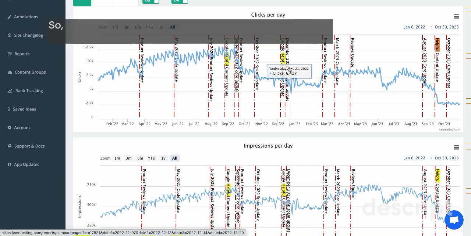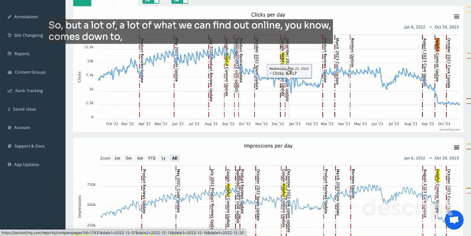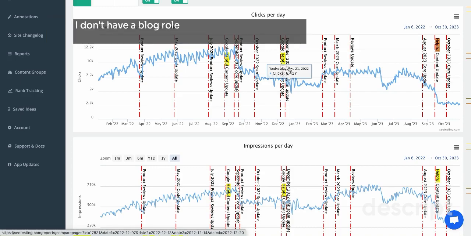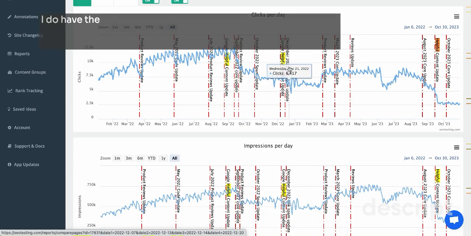But a lot of what we can find out online comes down to the EAT metrics, so trust metrics. This was stuff like updating your about page. In my instance, I did it. I don't have a blog roll homepage, but apparently blog roll homepages were hit pretty bad. I do have latest content shown on there, but it's also a little bit structured.